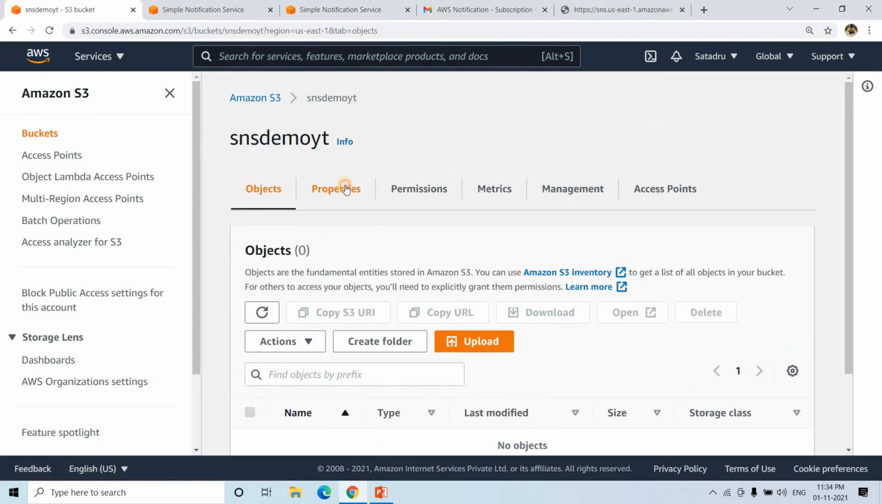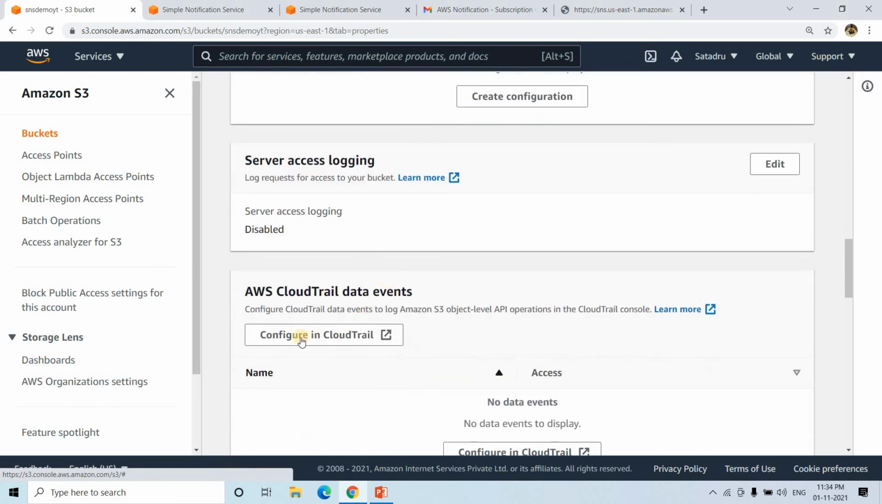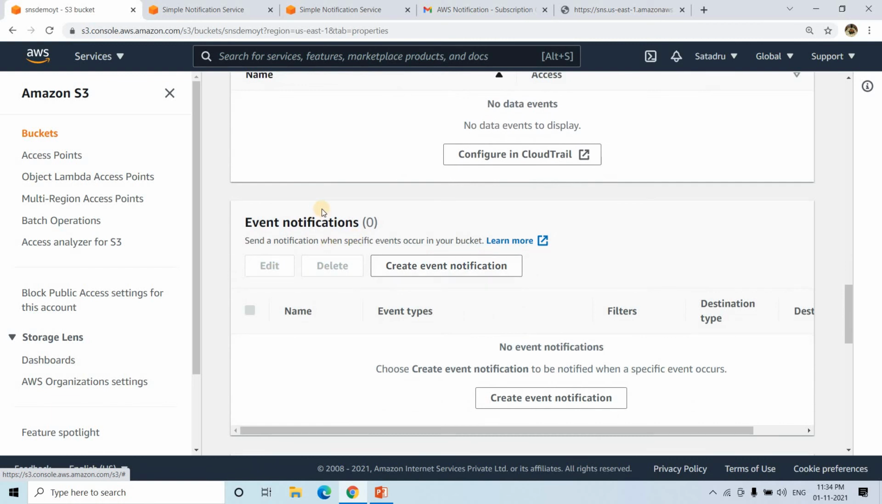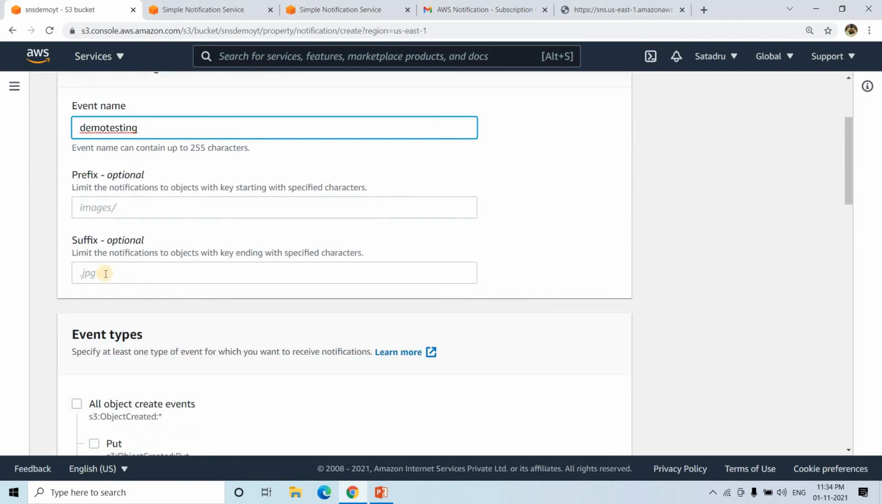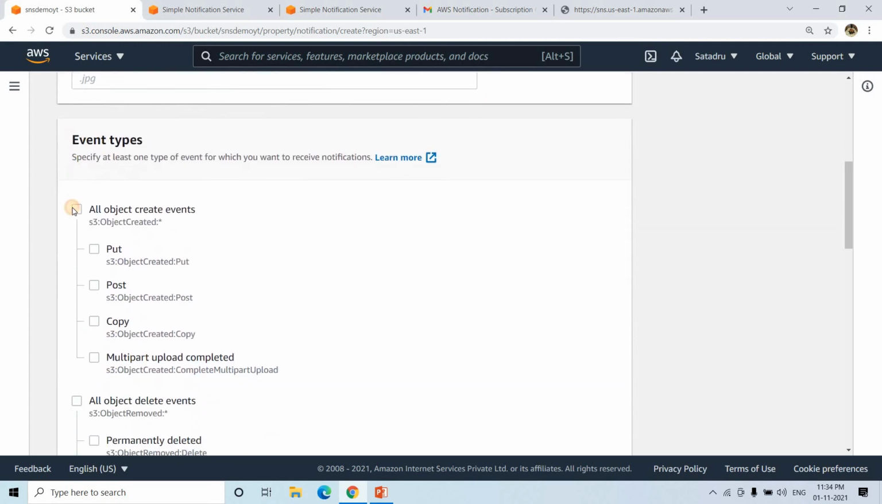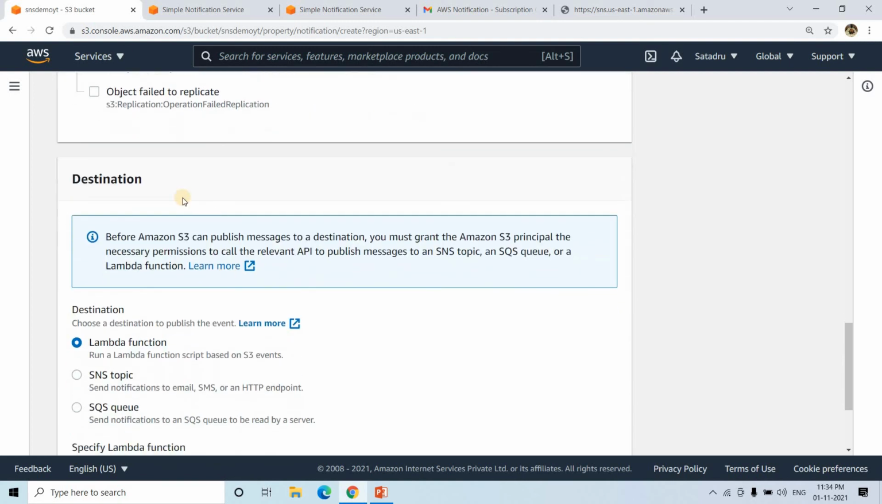So I will go to S3, and this is our bucket. I will click on that, go to properties, and then go below. Here you will see event notification. Whenever something is created or deleted, if you want to send some event, you can set that up here. I need to create an event notification. Event name I can give as demo testing. Prefix and suffix you can specify, I am not keeping any currently. Whenever some object is created or deleted, I want to send an event notification to that topic, so I am checking both of them.